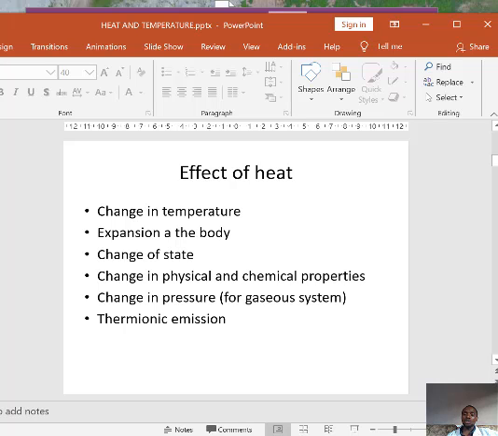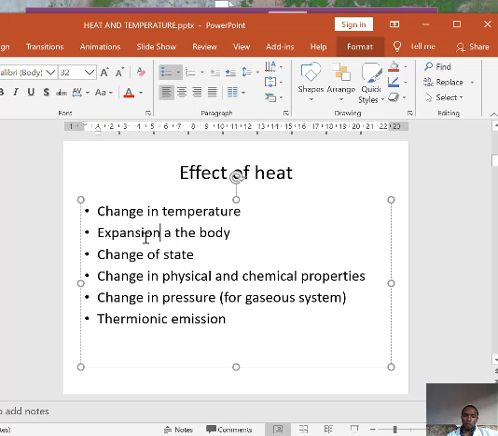Also, we have expansion of a body. Meaning that when a body is heated, the body will expand both in length, in breadth, in area, in volume, in all dimensions.